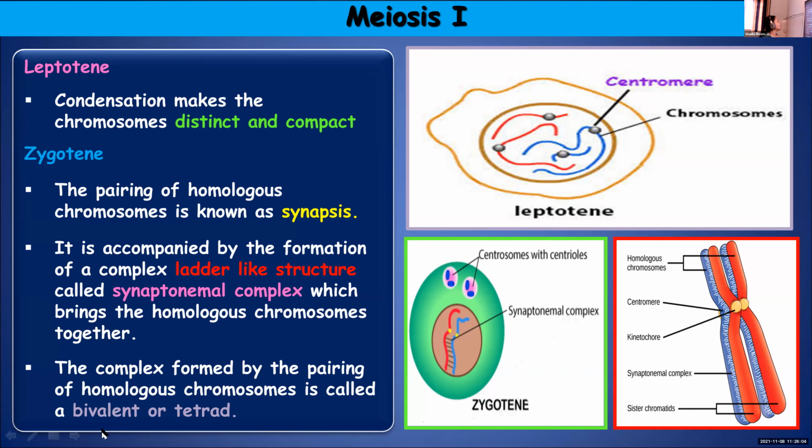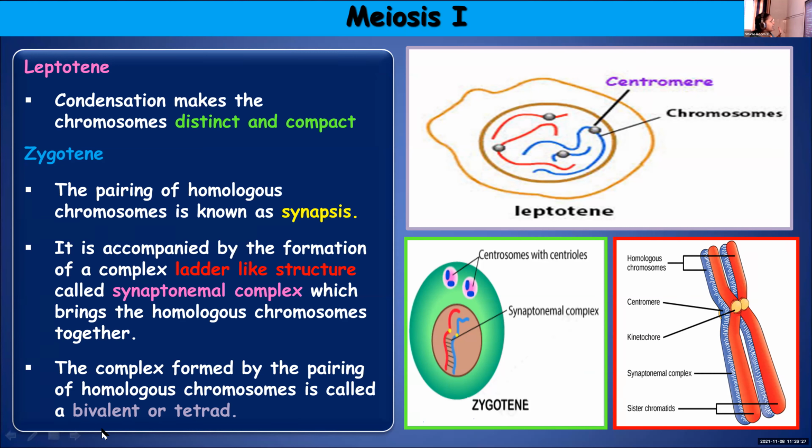The pairing of homologous chromosomes will take place. You can see they are pairing, and two chromosomes will come and align together. You call this pairing process synapsis. Synapsis or pairing of chromosomes will take place.